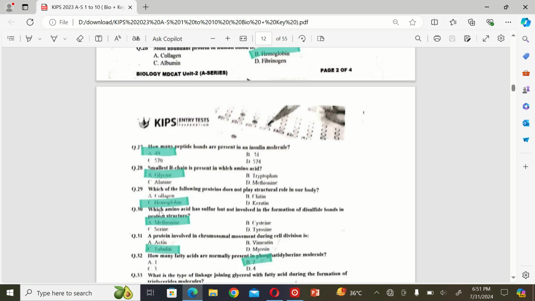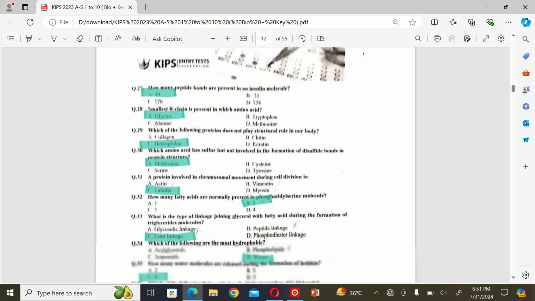The next MCQ is which amino acid has sulfur but is not involved in the formation of disulfide bonds in protein structure? A. Methionine, B. Cysteine, C. Serine, and D. Trypsin. So the correct option is A.